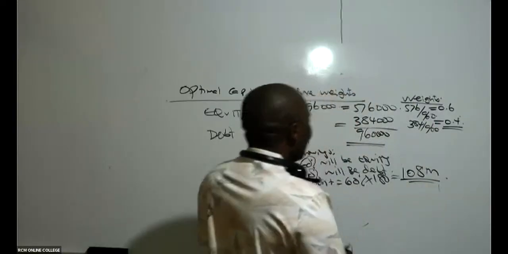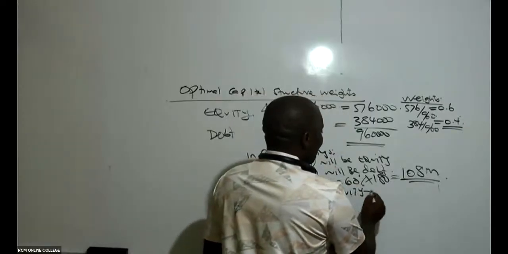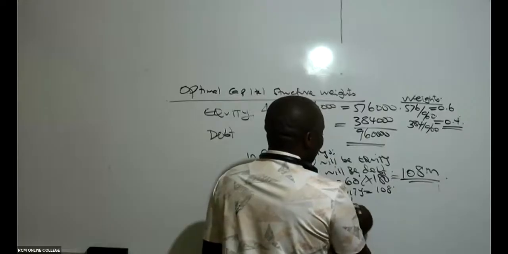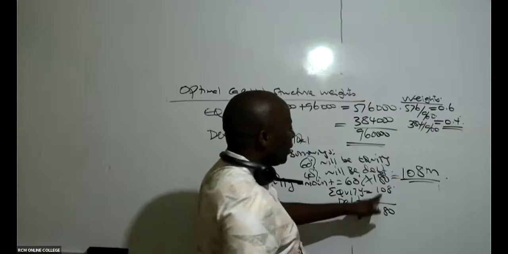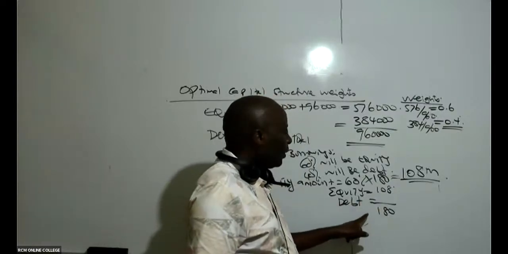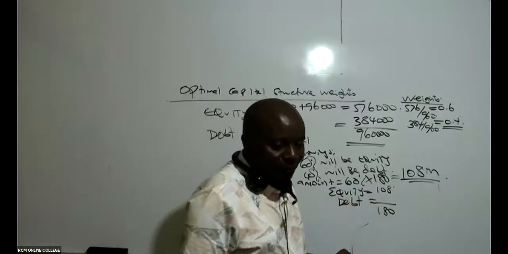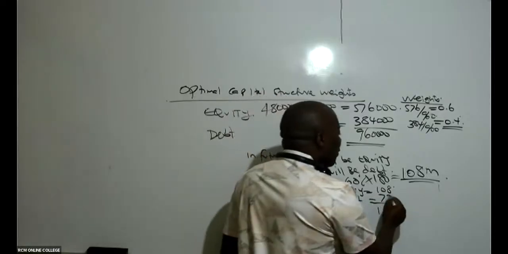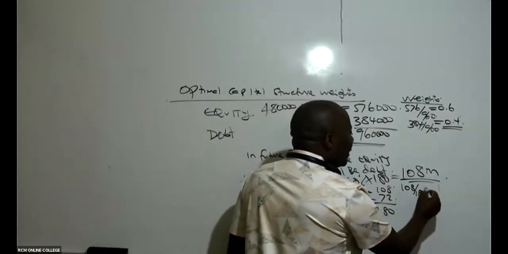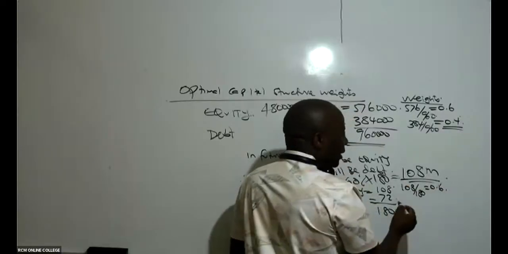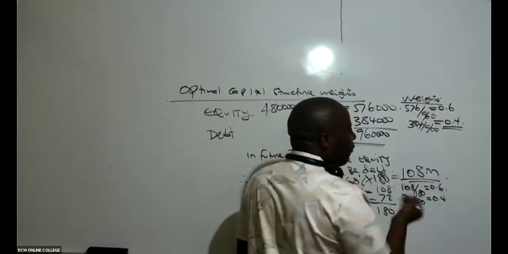For understanding, you've told me equity is 108. Because in total we want to get 180, can you kindly take 180 minus 108? That will be 72. So you see now, even in our future borrowings, if you take 108 divided by 180, this will be 60%. If you take 72 divided by 180, this will be 0.4 or 40%.